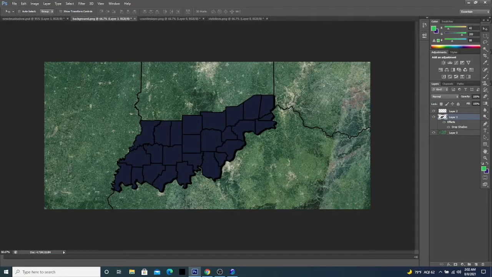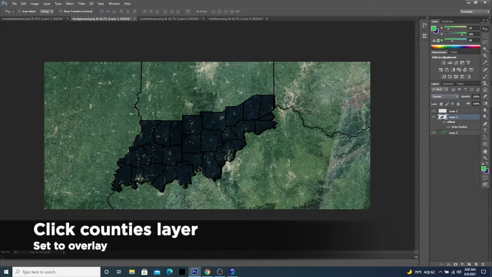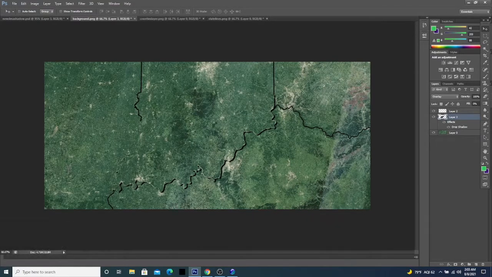Now, the other thing we need to do to get the finished look is get rid of this blue background. Essentially what we want is the background that you see all around the rest of the image. So in order to do that, we're going to turn the counties layer into an overlay. It makes it more transparent to where you can now see the rest of the background that you see overall in this image. Then we're going to go to fill, and we're going to make that 0%.